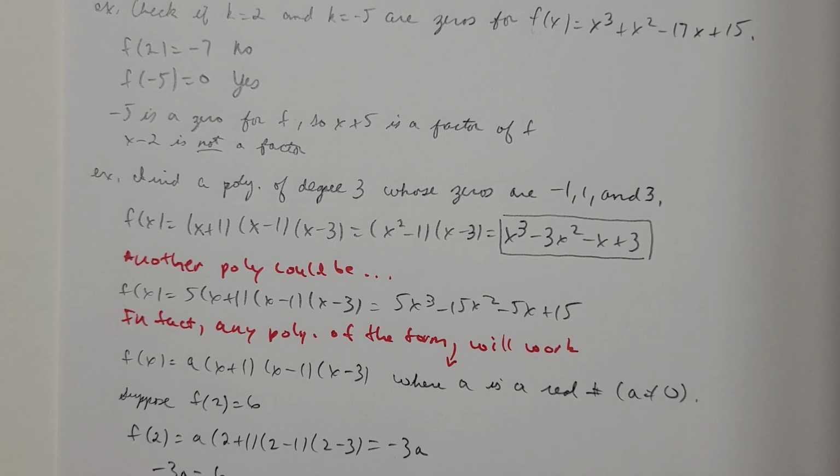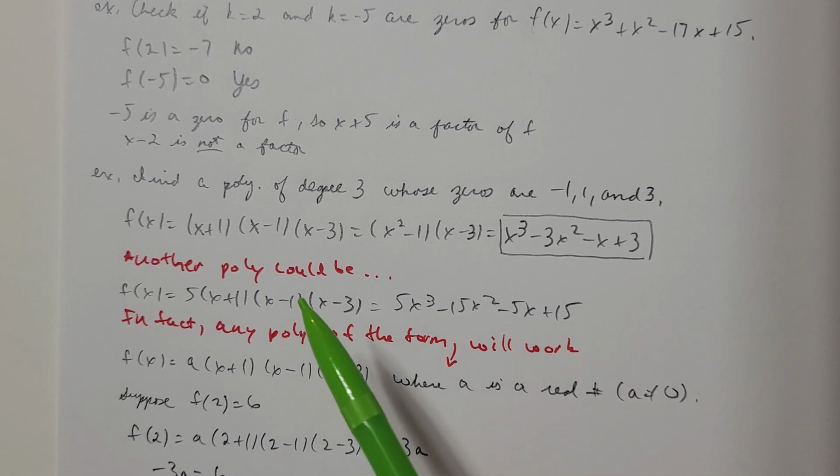Also, the two conditions are satisfied. The first condition, every single value in front of x is a real number. So 1, negative 3, negative 1, and 3, those are real numbers. And also every single power of x is a whole number. Well, 3, 2, and 1, those are whole numbers. A whole number is a counting number that is 0 or bigger. So 0, 1, 2, 3, 4, those are whole numbers.